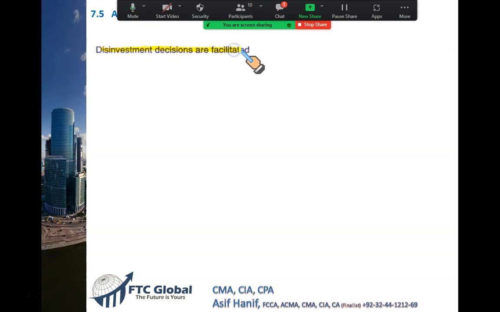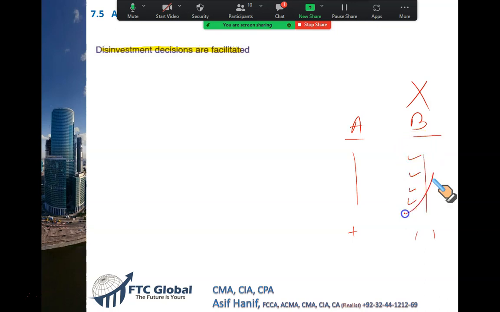Disinvestment decisions. Let's say you have 2 segments, segment A and segment B. Segment A overall is in profit, but B is giving a loss. Should we discontinue B? For this, we use variable costing, because fixed cost you have to pay anyway. We will only consider the variable cost of running department B.